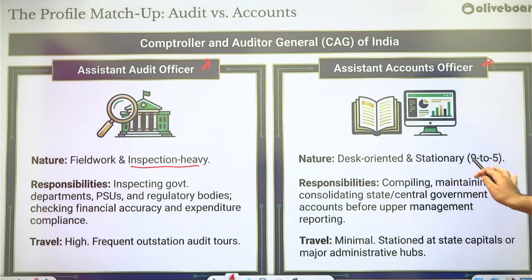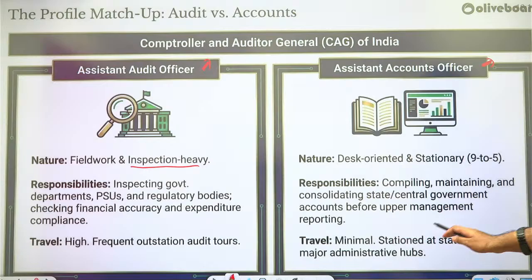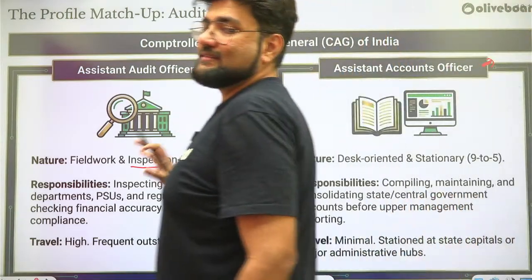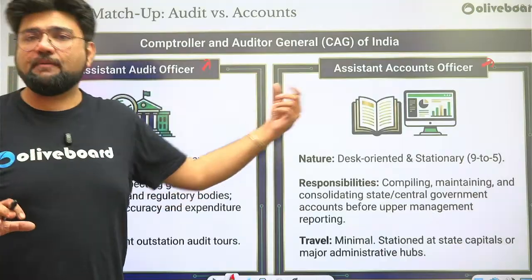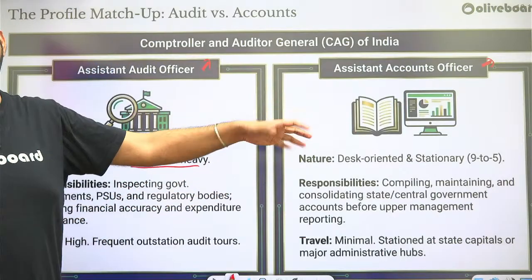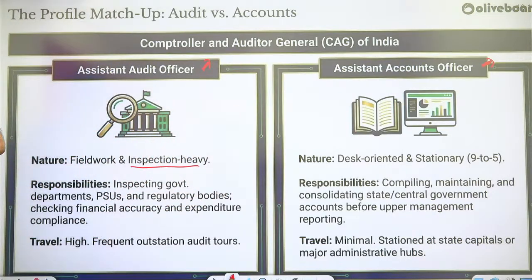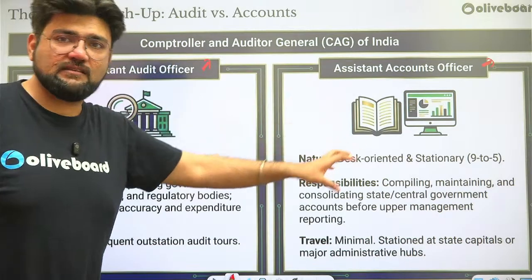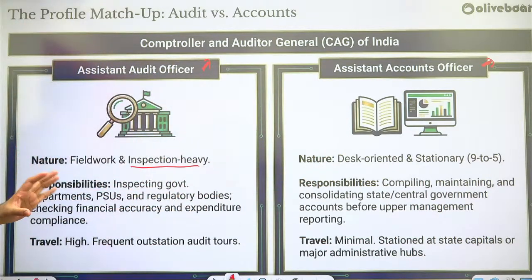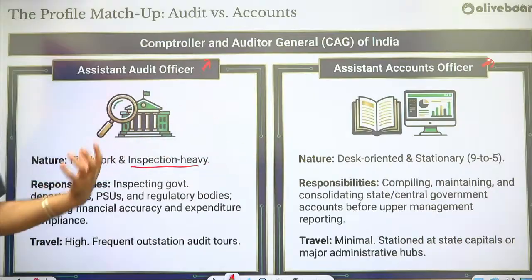You are compiling, you are maintaining, you are consolidating state or central government accounts before upper management reporting, right? Travel is almost minimum. You're stationed at state capitals or major administrative hubs. So that is how you can compare the job profiles. Of course, the pay is same. Based on the city you are in, the pay might vary because of the house rent allowance and the travel allowances, etc. But generally the pay is the same. The pay matrix, the pay scale is the same. The profiles are slightly different.